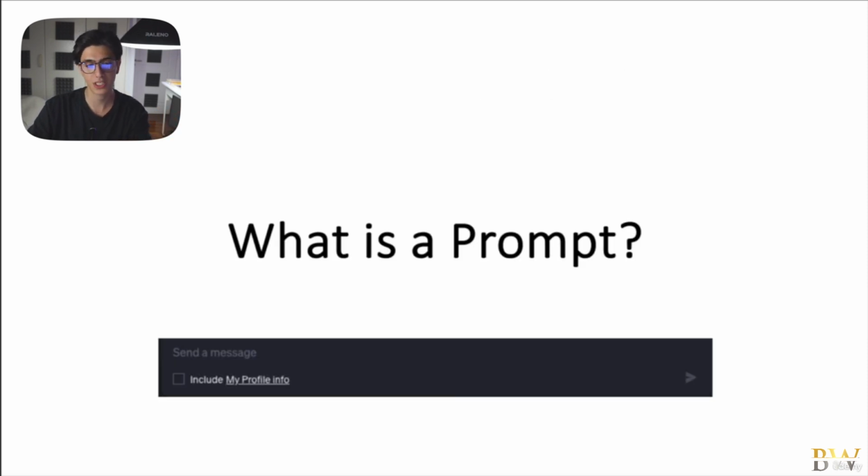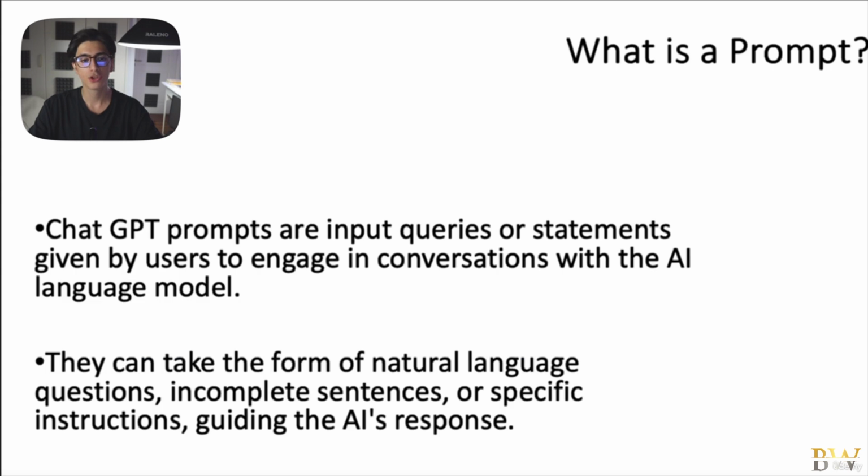This right here, as we're going to be seeing in the next part of this lesson, is the message bar in which we input our prompts to access ChatGPT and to engage with ChatGPT. Now, prompts are input queries or statements, if you will, given by users, so it's given by us, to engage in conversations with this artificial intelligence language model. So a prompt is pretty much what we type in this message bar with ChatGPT. Prompts can take the form of natural language questions, incomplete sentences, or specific instructions that guide the artificial intelligence response.